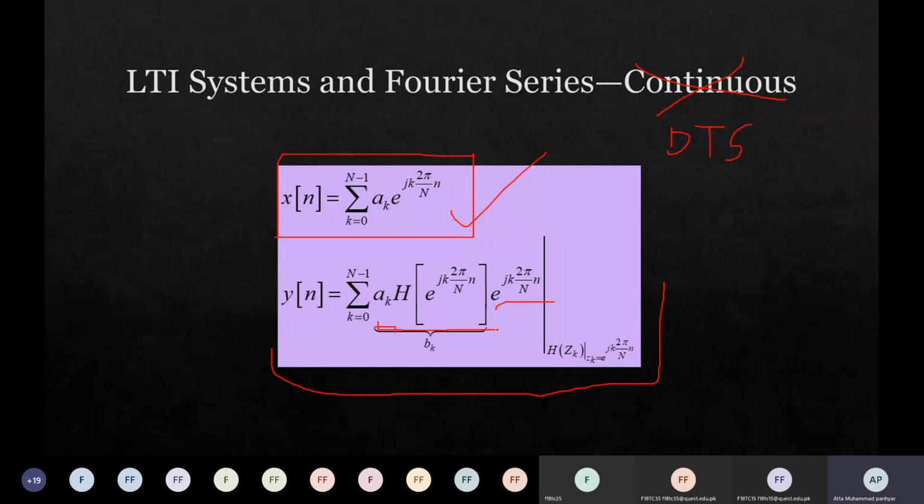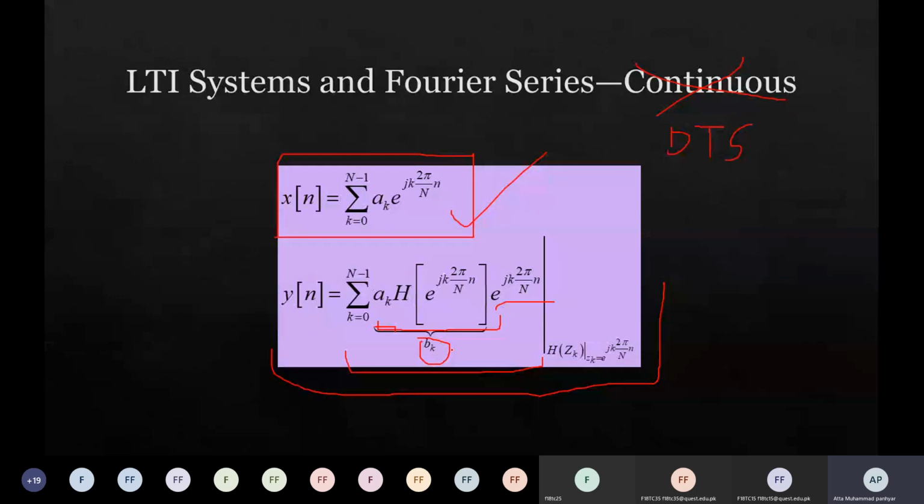If you compare it, these terms are now the bk coefficients for discrete time signals. When the input is a discrete time signal to a discrete time system, the resultant output must be equal to this particular signal, and these are the bk coefficients, meaning spectral coefficients for the output of the LTI system, right?